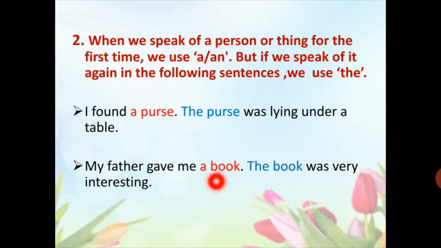So here it is any book, here it is a particular book, meaning the book that is already mentioned in the first sentence. So when we speak of a person or thing for the first time, we use a and an. But if we speak of it again in the following sentences, we use the.